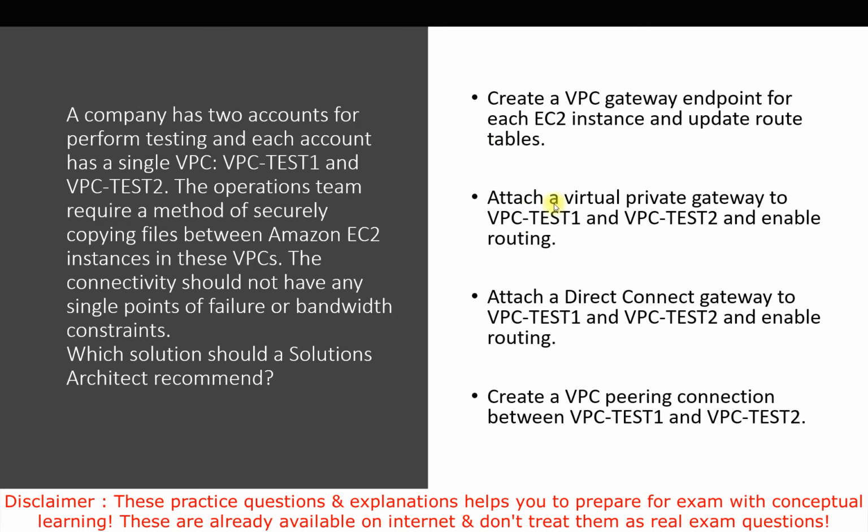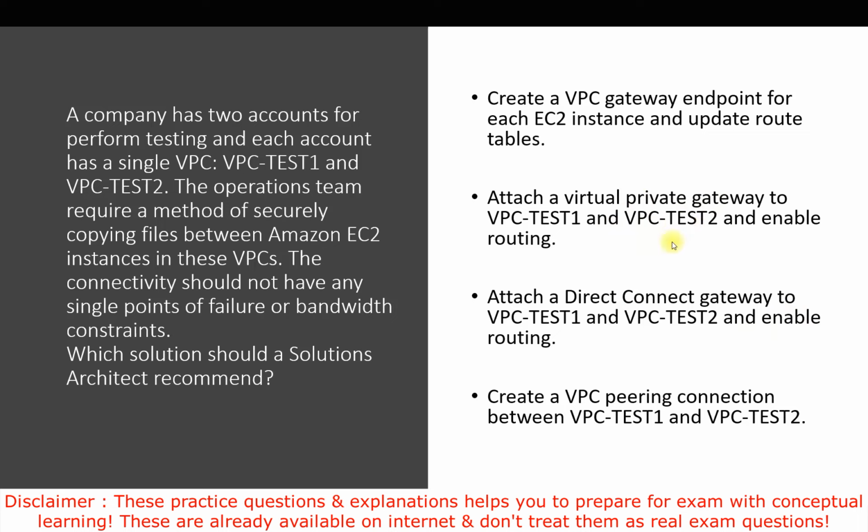Let's talk about the next option: attach a virtual private gateway to VPC test 1 and test 2 and enable routing. A virtual private gateway is like a VPN connection between multiple sites, normally used to connect our organization to the AWS cloud. In that case we use site-to-site VPN, and the virtual private gateway is used for that purpose. But here they are talking about two EC2 instances in different VPCs, so it will not work here and it is not correct. If we talk about the third option, attach a Direct Connect gateway to VPC test 1 and test 2 and enable routing.